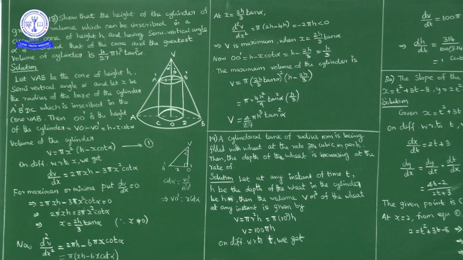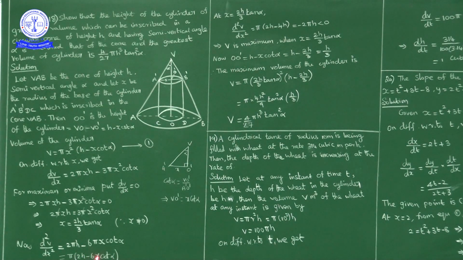Now the first derivative is dV/dx equal to 2 pi x h minus 3 pi x squared cot alpha. Differentiate this again with respect to x. So d squared V by dx squared is 2 pi h constant, into derivative of x which is 1, so 2 pi h, minus 3 pi cot alpha constant, x squared derivative 2x, so 2 into 3 is 6 pi x cot alpha. So 2 pi h minus 6 pi x cot alpha. This is the second derivative. Taking pi common outside, we have pi into 2h minus 6x cot alpha.